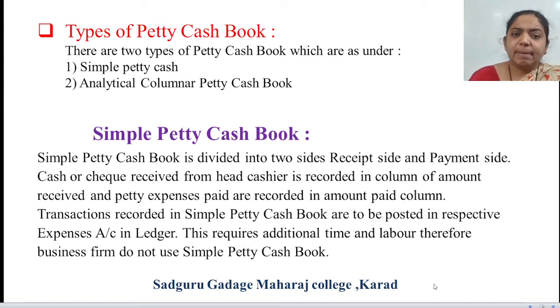So the simple petty cash book is divided into two sides: receipt side and payment side. Cash or check received from the head cashier, as I said right now, the head cashier at the beginning gives a certain amount as petty expenses to the petty cashier who maintains the petty cash book. So cash or check received from the head cashier is recorded on the receipt side. Petty expenses will be recorded on the amount side, total amount. It is to be posted into the respective expenses account in the ledger. This is all about the simple petty cash book.